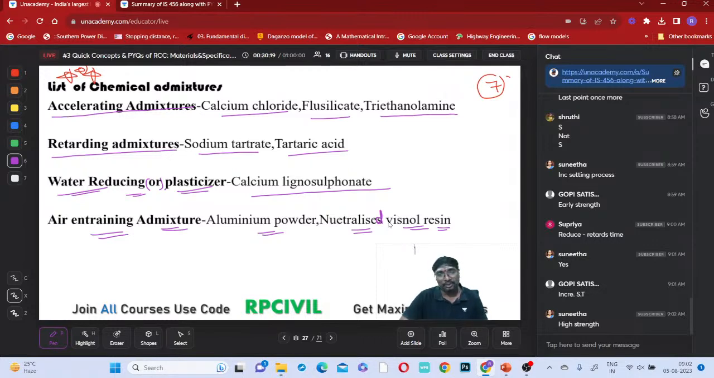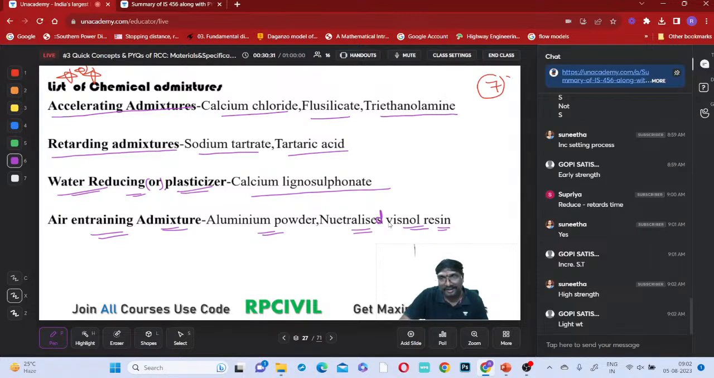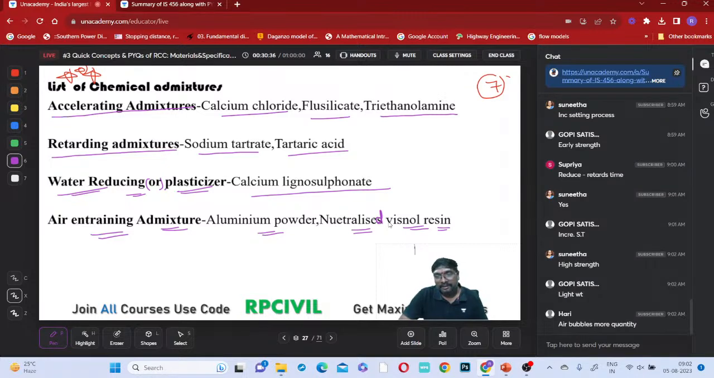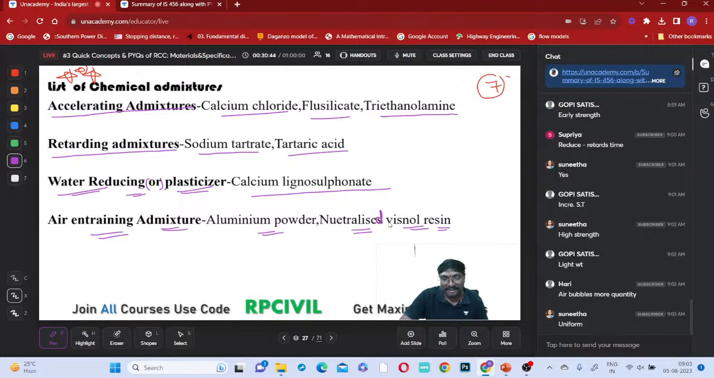Why do we have to allow the air to enter? What is the reason for air to enter? Tell me. Air to be allowed to enter, for which purpose? That is also mainly to improve the workability, right? That is also for improving the workability conditions, right? Yes, absolutely.